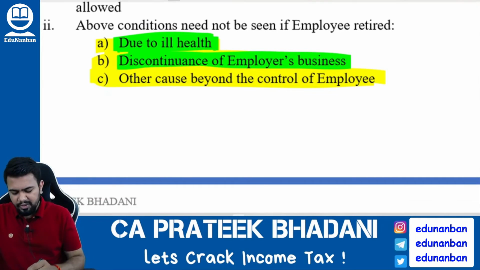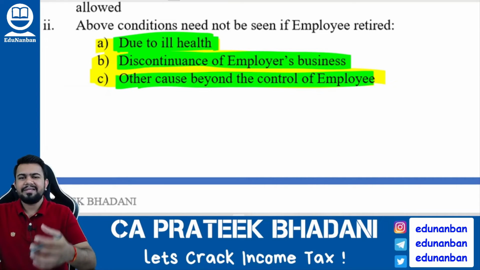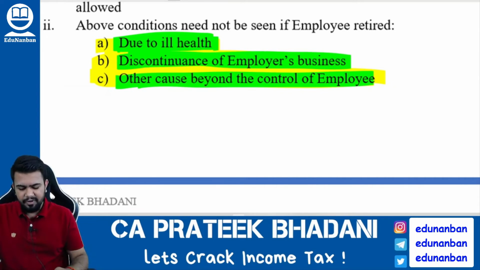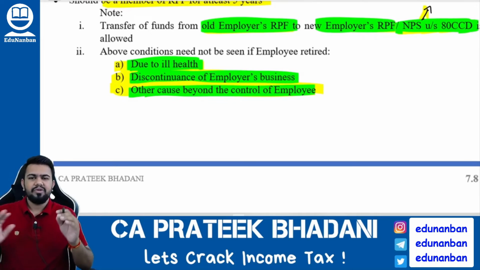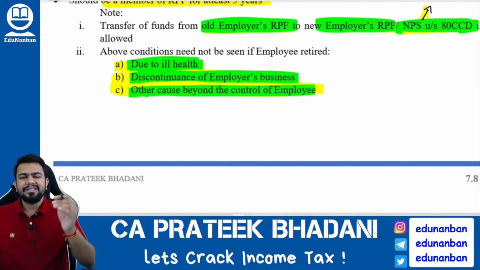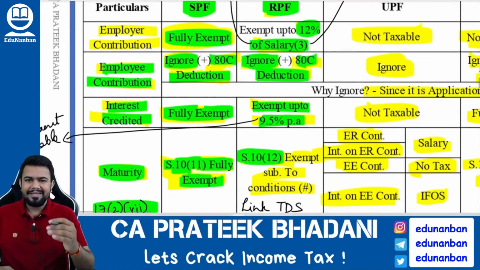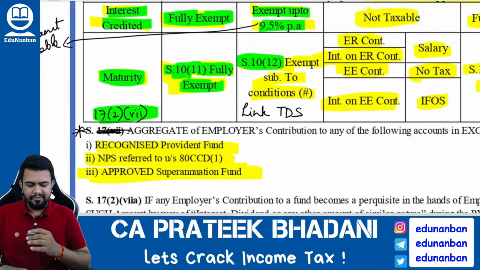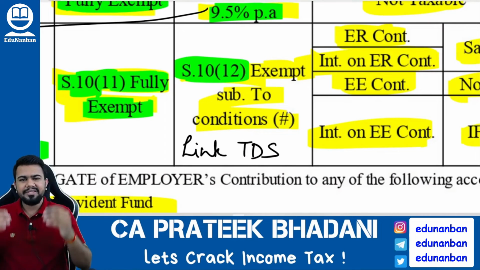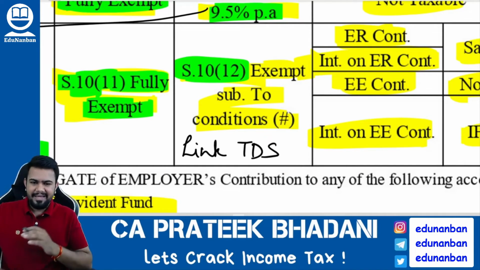And number three, due to any other reason beyond the control of the employee, if he is receiving the money from the recognized provident fund. In such cases, you need not consider the 5-year rule. Even if the withdrawal is within 5 years, it will be fully exempt. But other than these conditions, you have to see the 5-year rule. If it is within 5 years, it will be taxable. If it is after 5 years, it will be exempt.